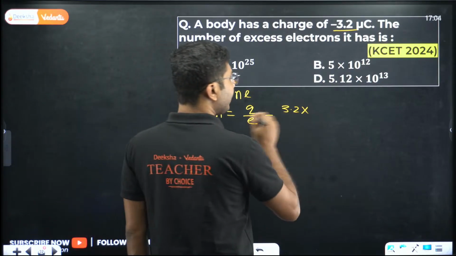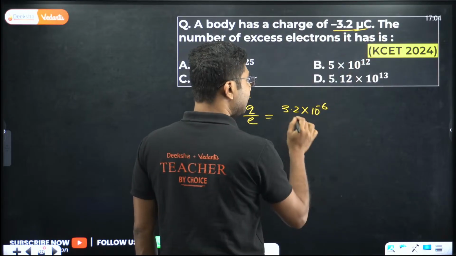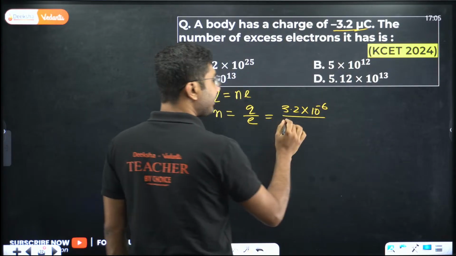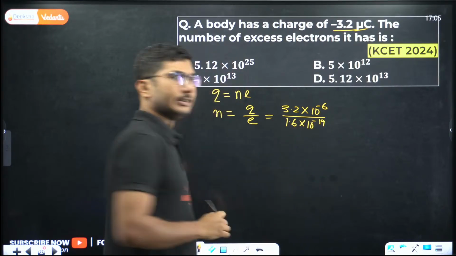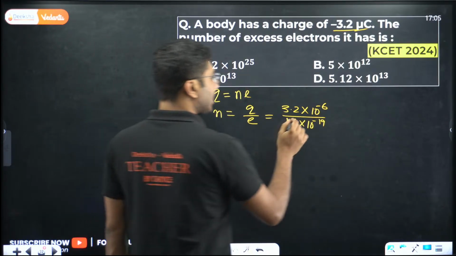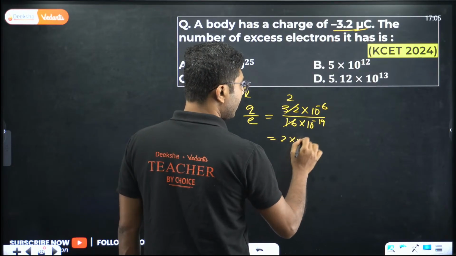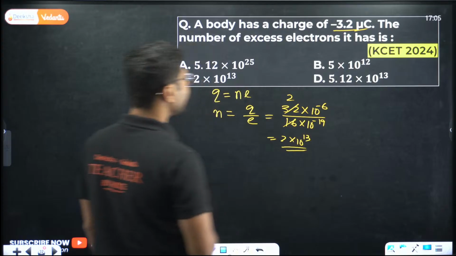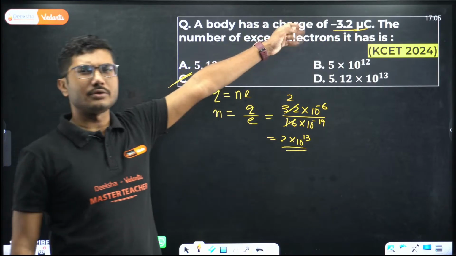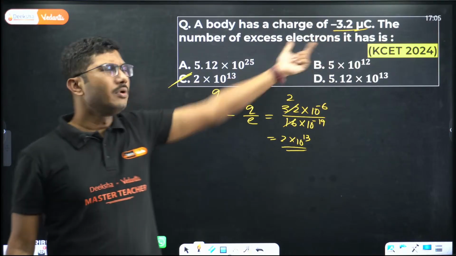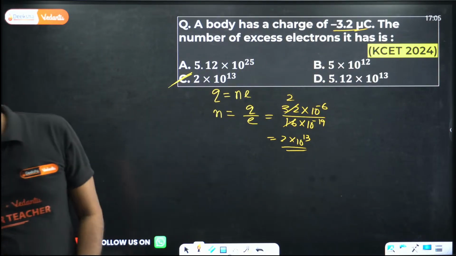Okay. So Q is 3.2 into 10 to the power of minus 6, micro. So consider that as well. And charge of an electron is 1.6 into 10 to the power of minus 19. Okay, this is all known. So now simplify. So you will get 2 here. 2 into 10 to the power of 13. So the correct answer is 2 into 10 to the power of 13. Very easy question. Even without solving, you know it will be multiplier of 2. Only one case there is a 2, so that will be the answer. Right? Easy.